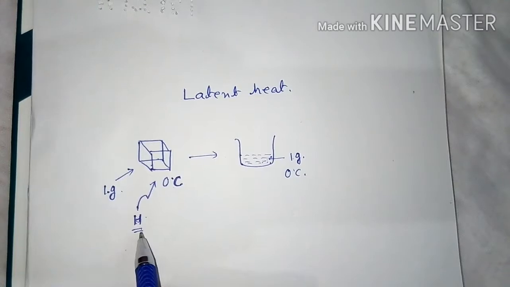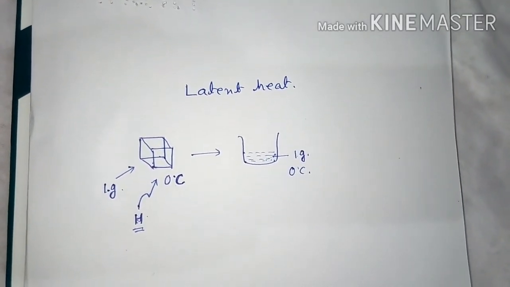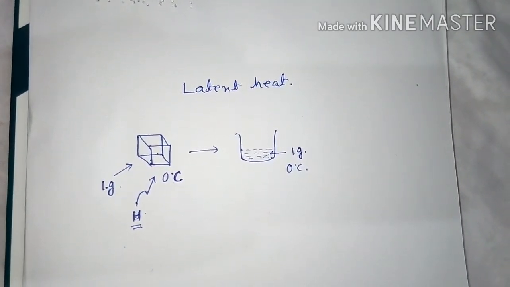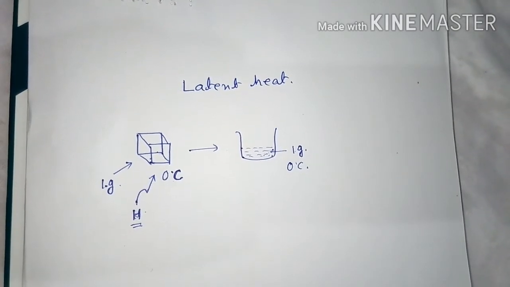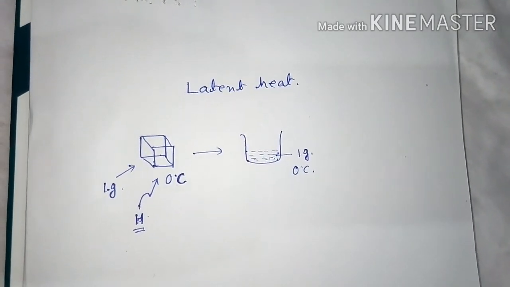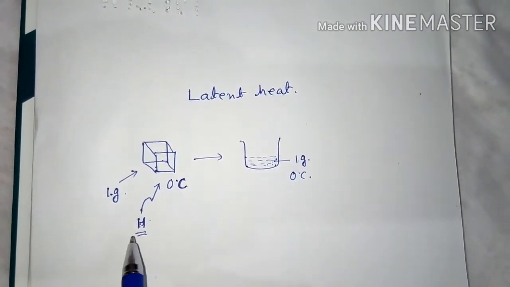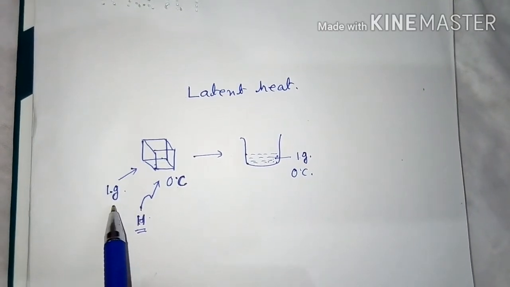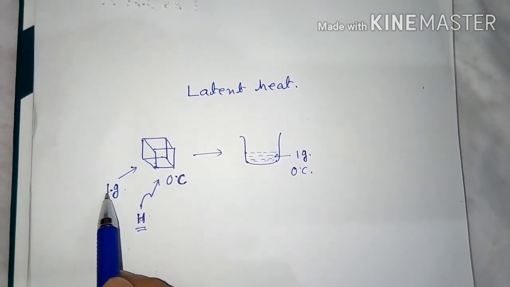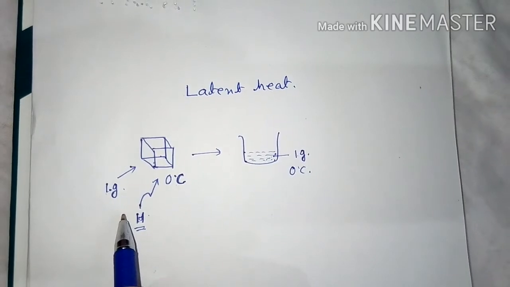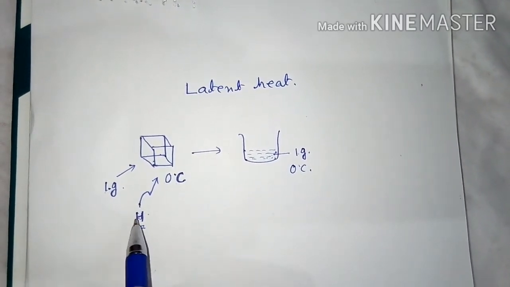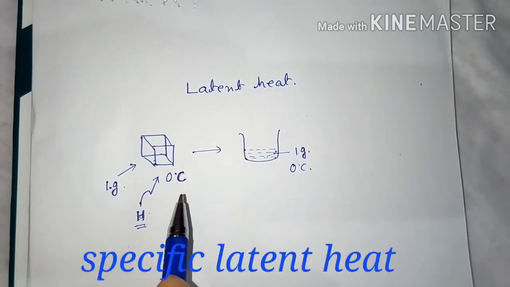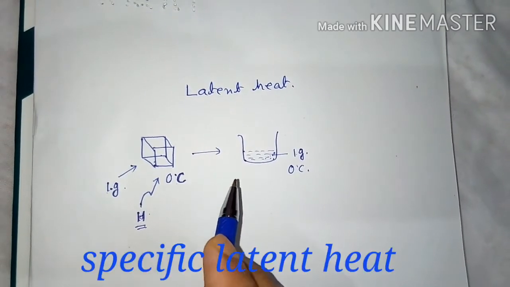This heat is known as specific latent heat. When the latent heat is related to 1 gram or 1 kg, that is unit mass, then it is specific latent heat.